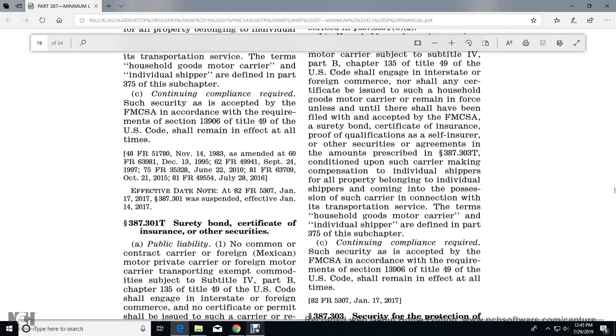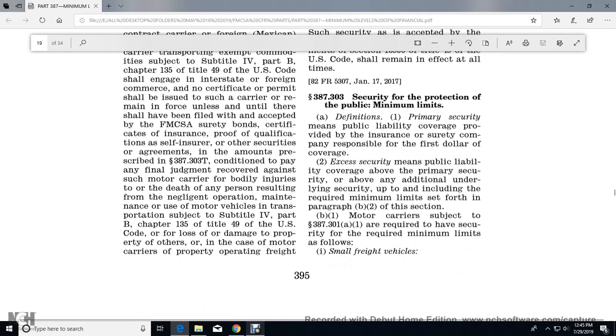Continuing compliance required with such security is accepted by the Federal Motor Carrier Safety Administration according to the requirements of 13906 of Title 49 U.S. Code, and shall remain in effect at all times.